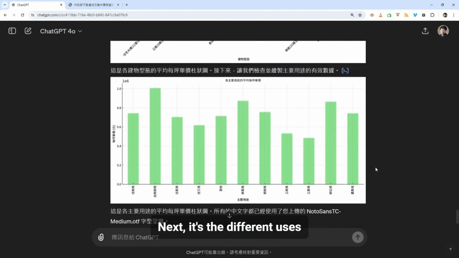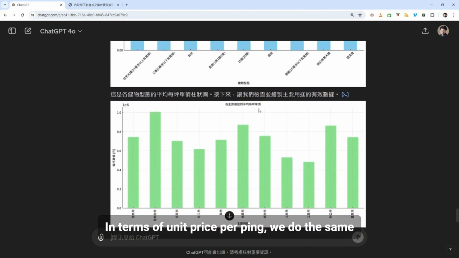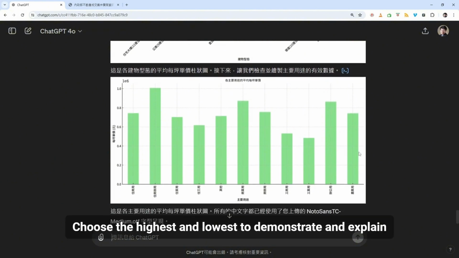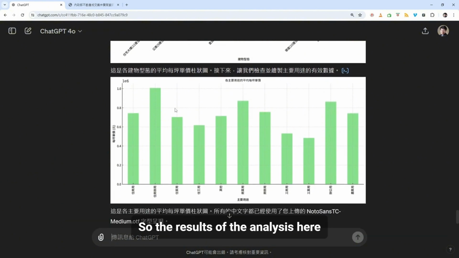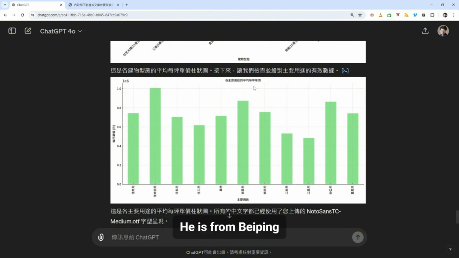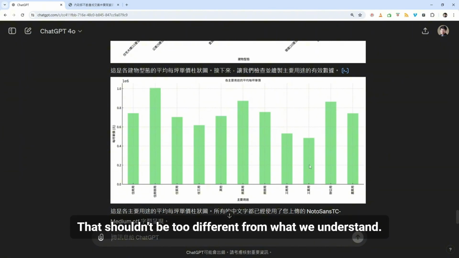Next are the different uses. In terms of unit price per ping, we do the same: choose the highest and lowest to demonstrate and explain. So in the results of the analysis here, the residential commercial office use, should be residential and commercial mixed use, has the highest average price. The lowest is industrial. That shouldn't be too different from what we understand.